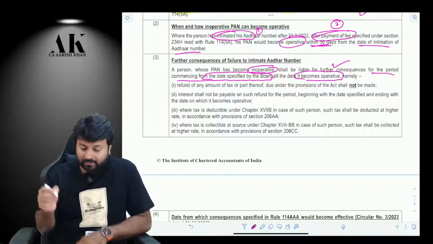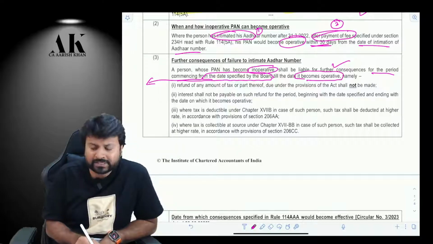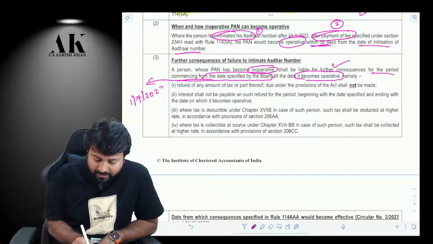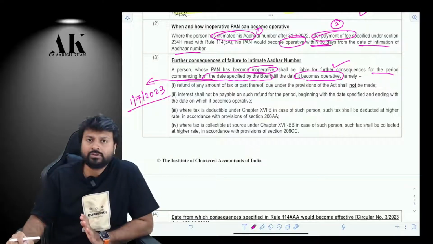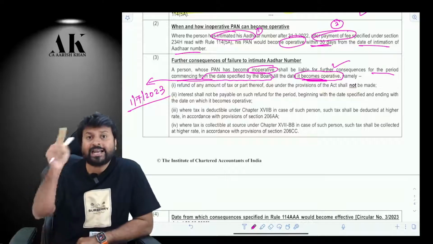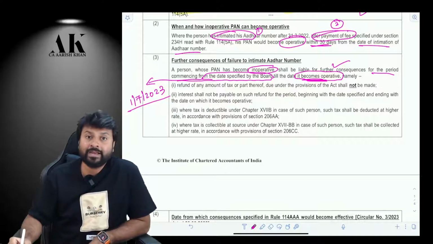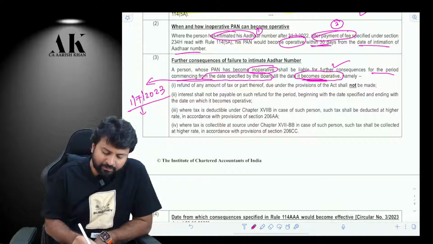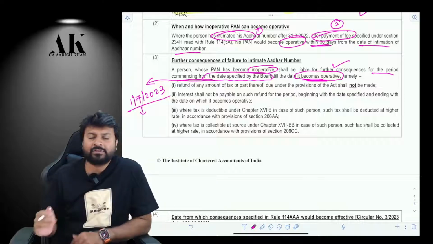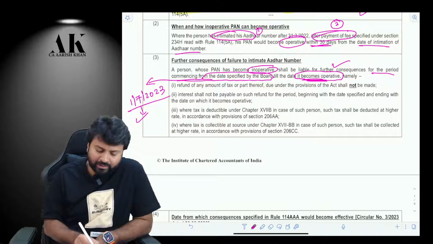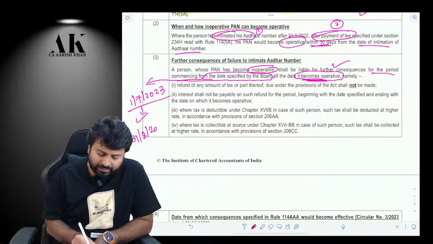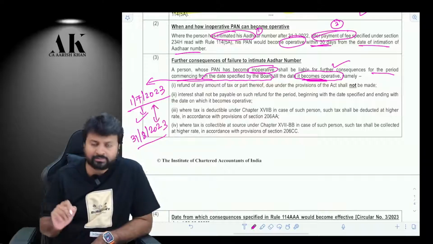What is that period? From the date specified by the board. The date specified by the board is 1st July 2023. They are giving you time till 30th June 2023. Otherwise, the meter of the department will start from 1st July 2023 and it will continue till your PAN becomes operative again. For example, if you have not linked your PAN and Aadhaar by 1st July 2023, you have to face consequences from this date. And if you have intimated say on 31st of August 2023, then for these 2 months you have to face some consequences.